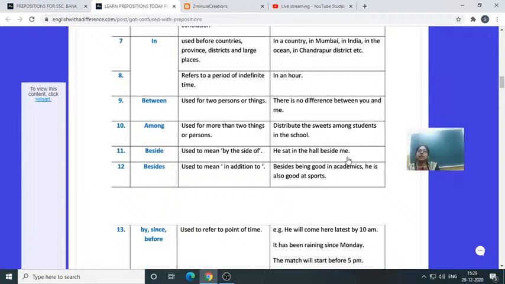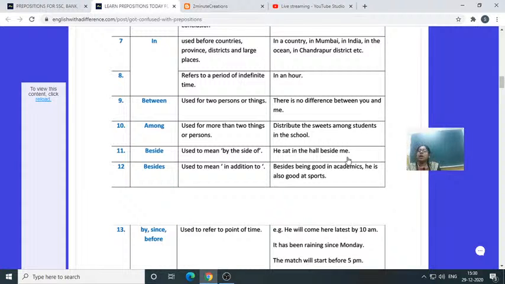Clear? Next, 12 is besides, used to mean in addition to. Besides being good in academics, he is also good at sports. Besides, that means in addition to. Beside and besides are 2 different meanings; it differs by only a single letter, but the meaning is different.